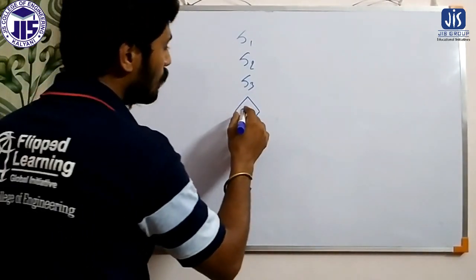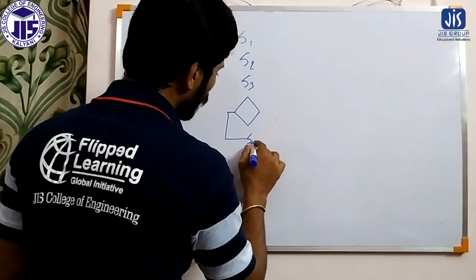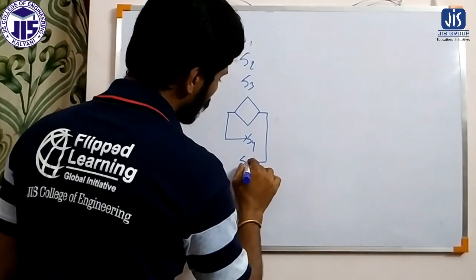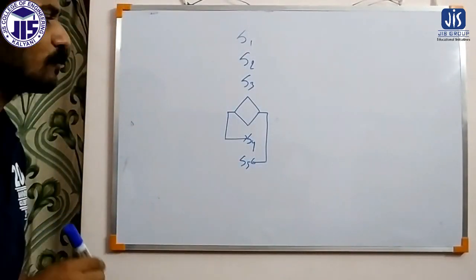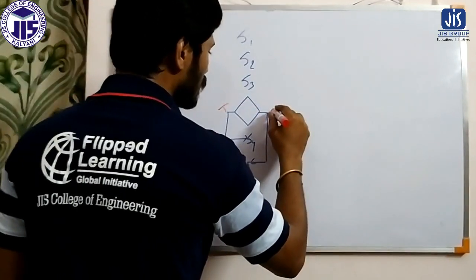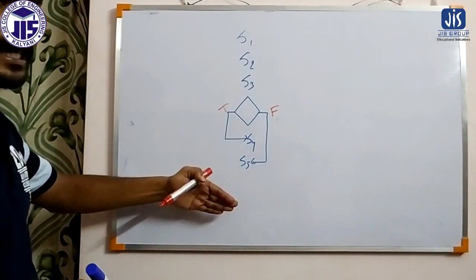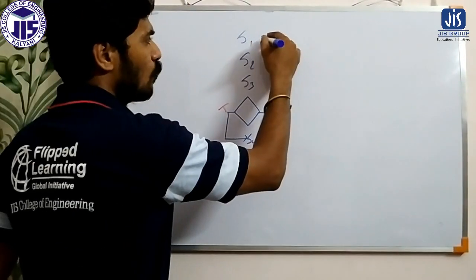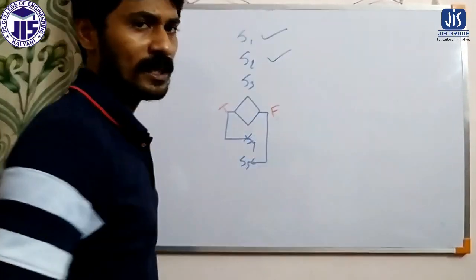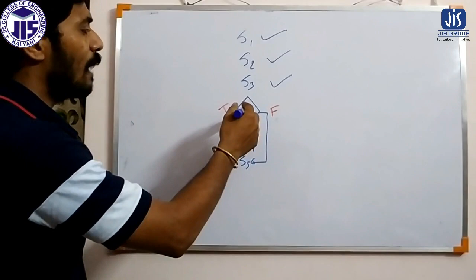Now depending on the condition, here we have statement 4 and here we have statement 5. This is if true and this is if false. Now if you execute the program, statement 1 will get executed sequentially, then statement 2, then statement 3. After that we will apply the condition.